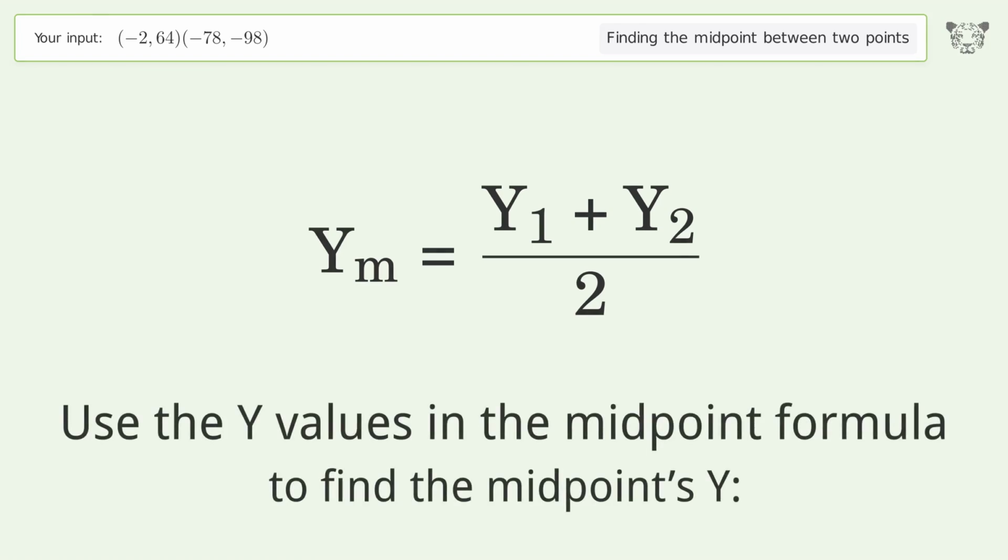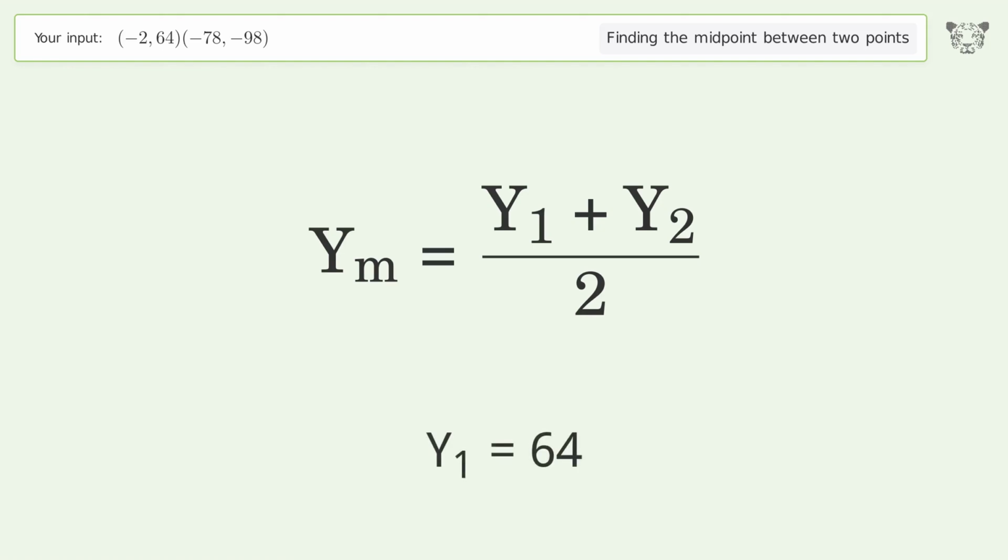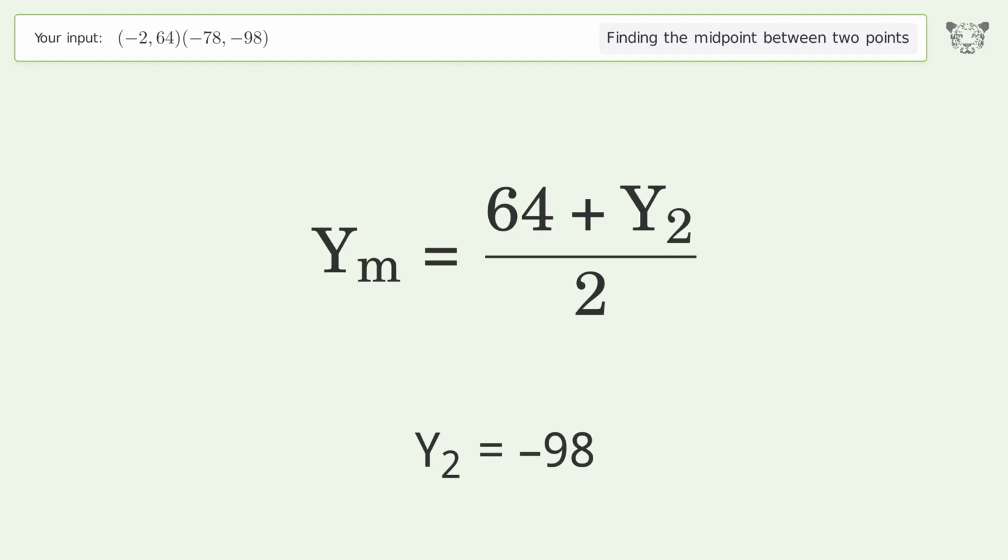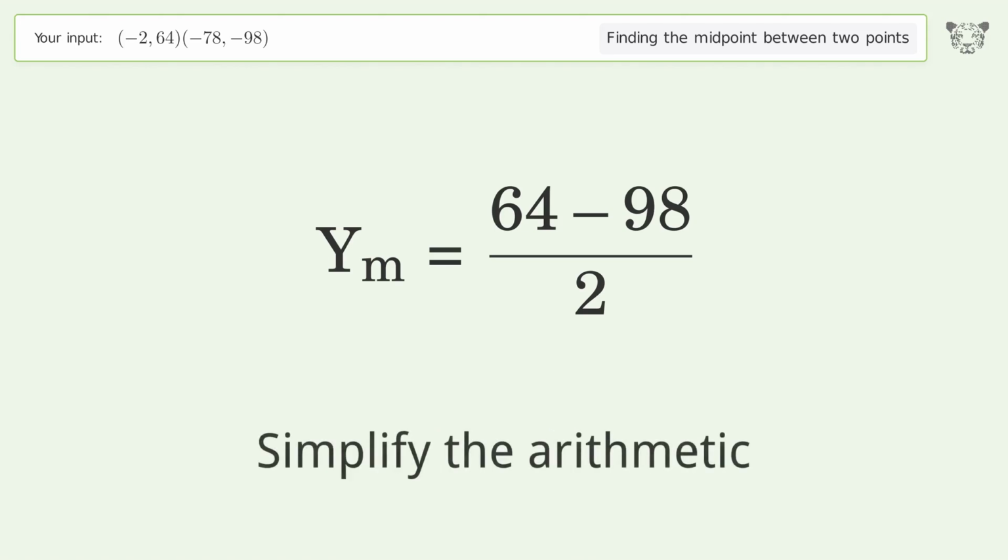Use the y values in the midpoint formula to find the midpoints y. y1 equals 64. y2 equals -98. Simplify the arithmetic.